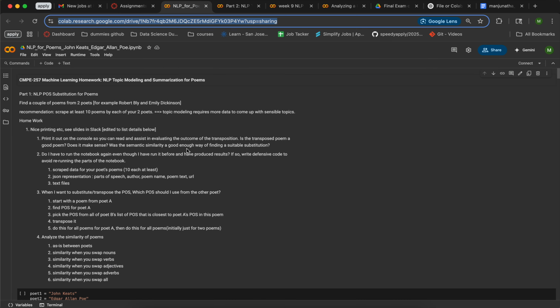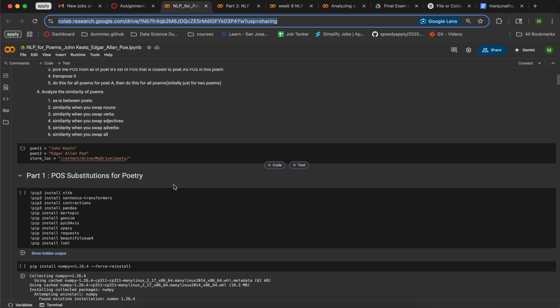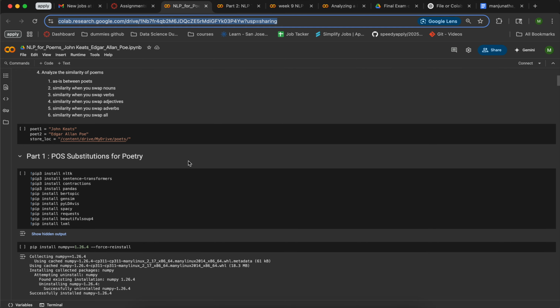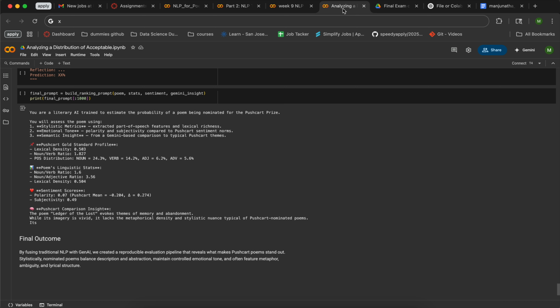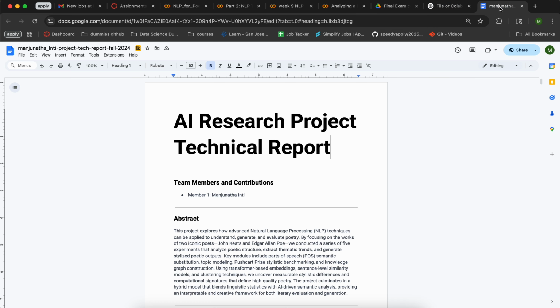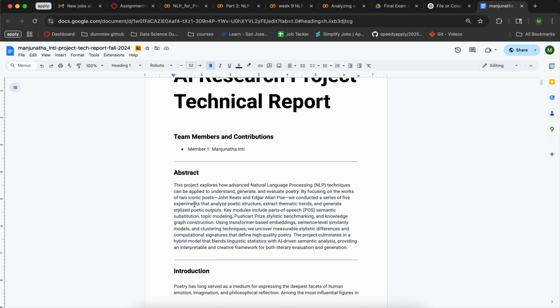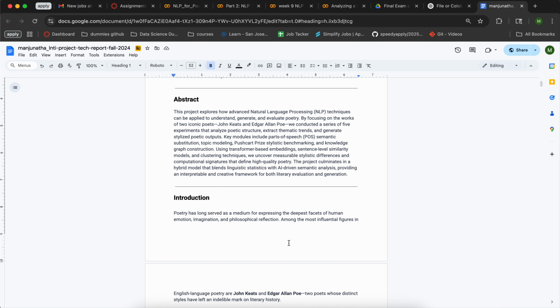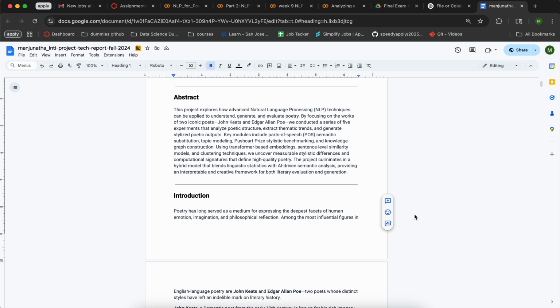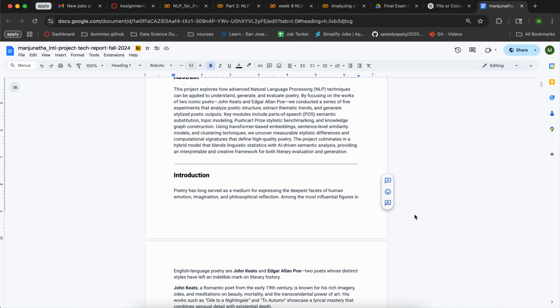The first one explains having the two different names and scraping the data for them, and so on. The task will go into the four assignments, and they are properly documented in five different ways. So this is the abstract for the entire thing. In this project, I'll be demonstrating advanced NLP and POS to identify the substitute, topic modeling and the Pushcart card, and this is an AI-driven systematic analysis,